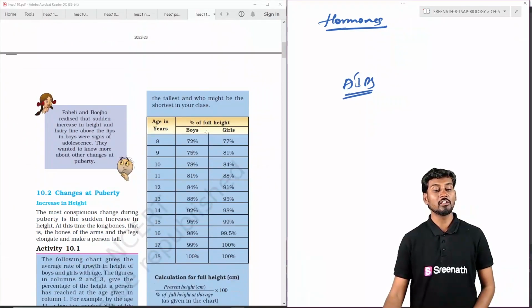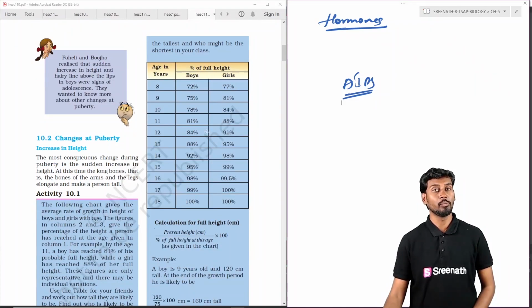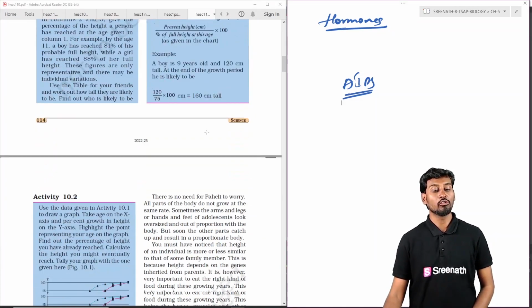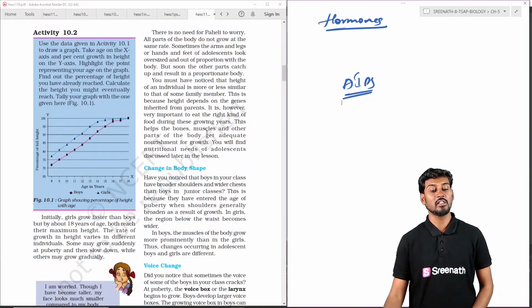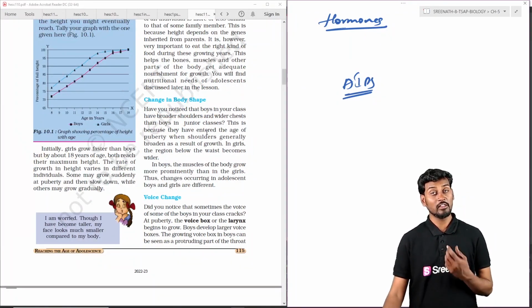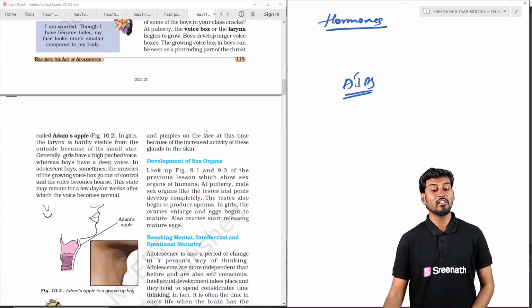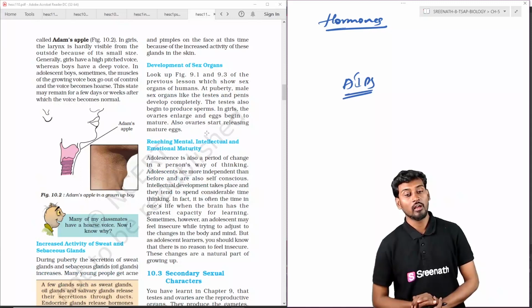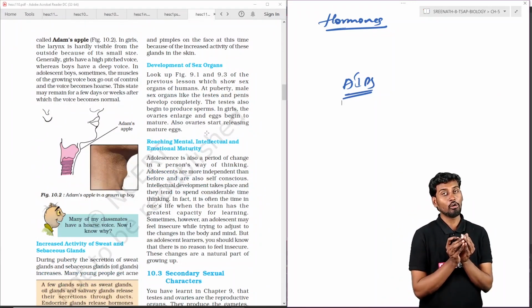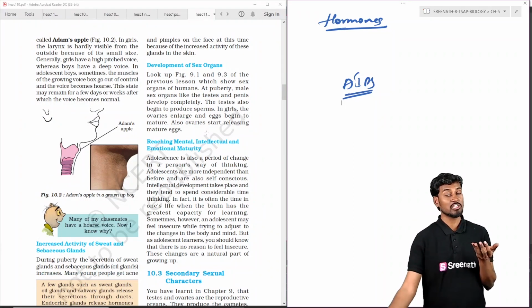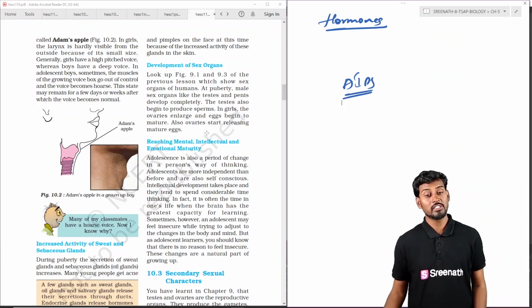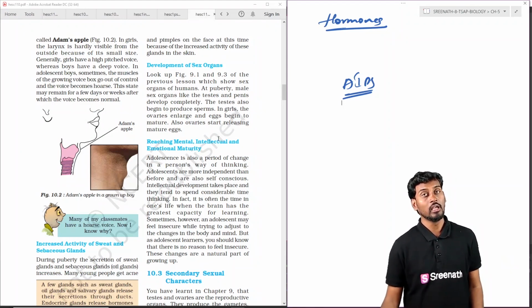And we also discuss the changes which take place at puberty, that is, the increase in height, and also some of the physical changes, that is, changes in body shape and size, including a change of voice. And we can see the development of the sex organs: in puberty, the size and shape of the sex organs will change, and they also undergo enlargement. We can see the reaching of intellectual and emotional maturation and also mental health.